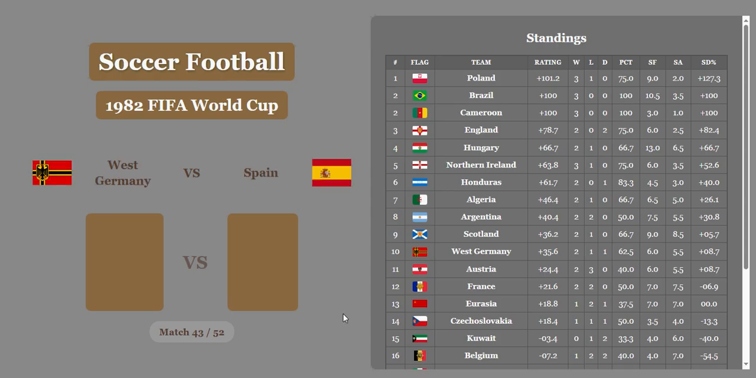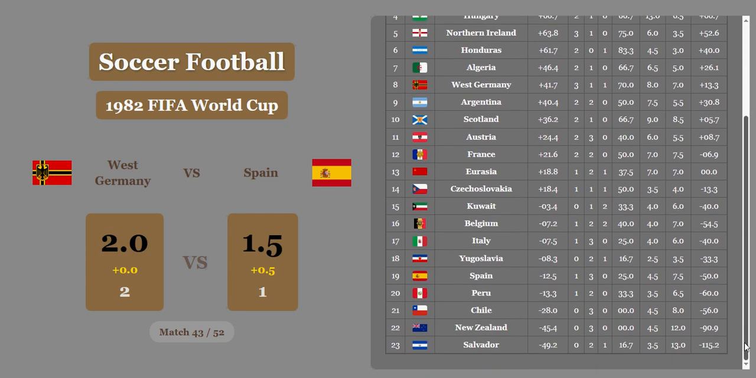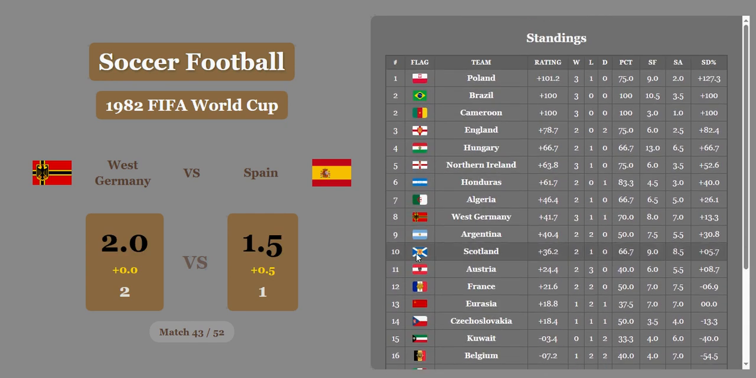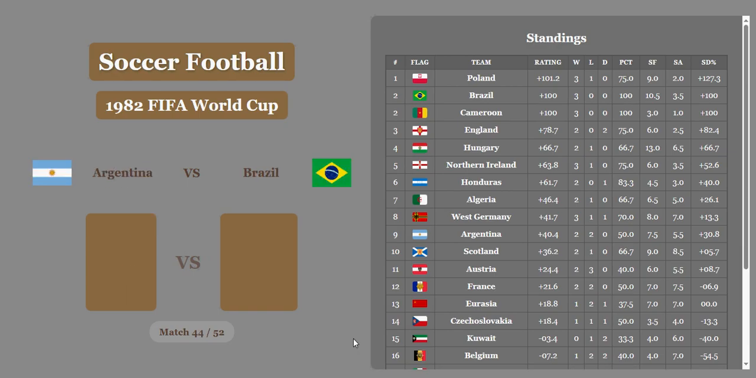West Germany versus Spain. 2-1 West Germany gets a much needed win to stay in a respectable position, and Spain is definitely not that this time. 19th. But then again, being in the World Cup is a respectable position, even if you're last. So Poland still in 1st place with a narrow lead over Brazil. Let's see if this changes it.